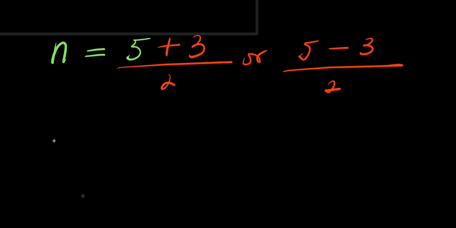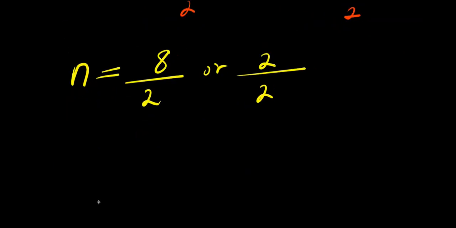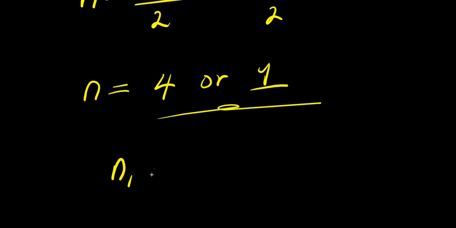So from here, we have n equals 5 plus 3, 8 divided by 2, or 5 minus 3, 2 divided by 2. So n equals 8 divided by 2, that is 4, or 2 divided by 2, that is 1. We have two values for n: n1 equals 4, n2 equals 1.